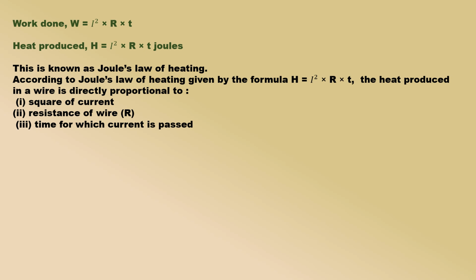This is known as Joule's law of heating. According to Joule's law of heating, the heat produced in a wire is directly proportional to the square of current, the resistance of wire, and the time t for which current is passed.